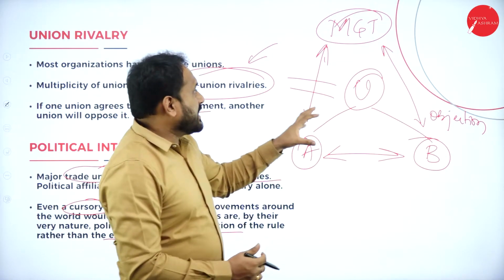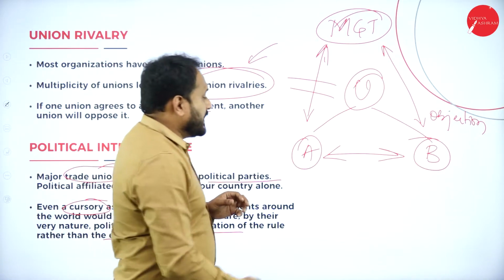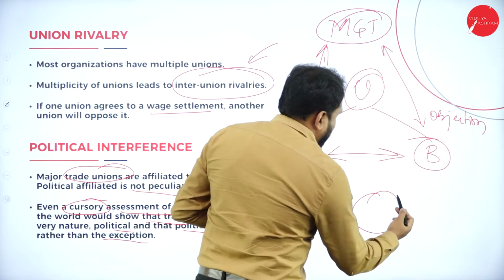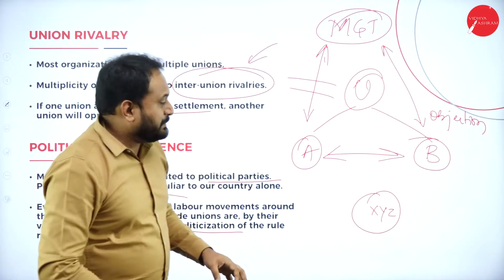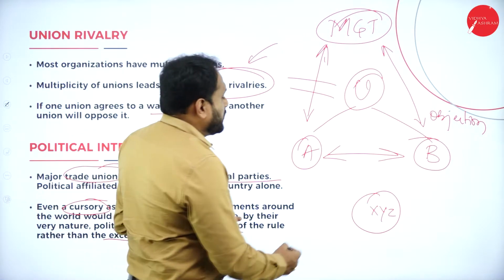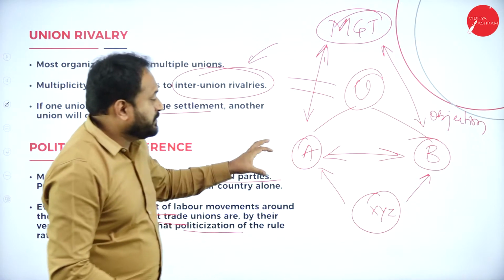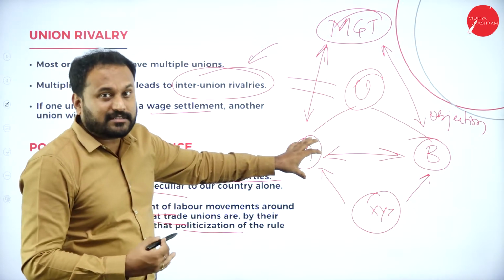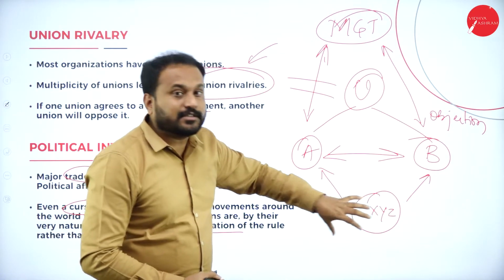You need to understand, when we come to internal unions, it is all fine. But there is a political party, say for example XYZ. This political party is not the ruling party, it is in the opposition. Now they want to favor A as well as B. The reason is you have human beings here, and their votes will increase if these people help them. They are the third party.